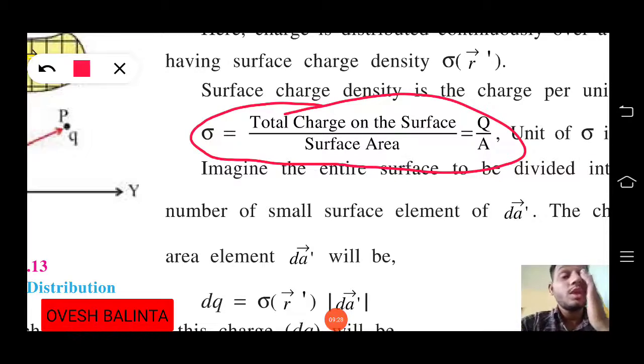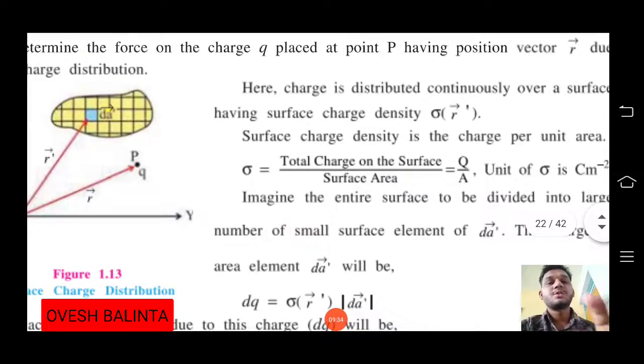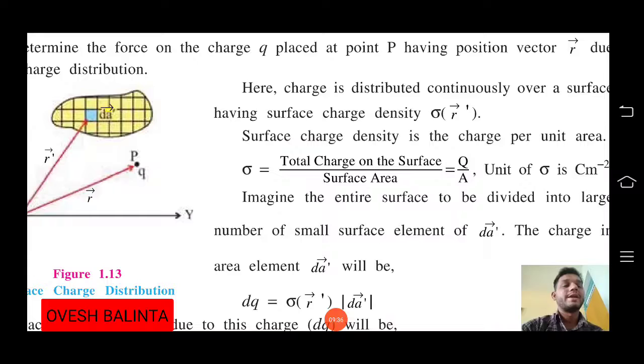So see how much charge. Here we are discussing this uniform charge. A uniform surface has a total charge, which is equal to Q.